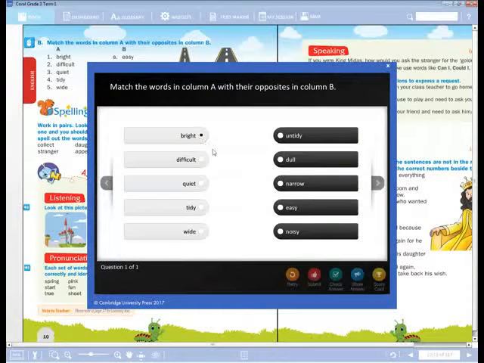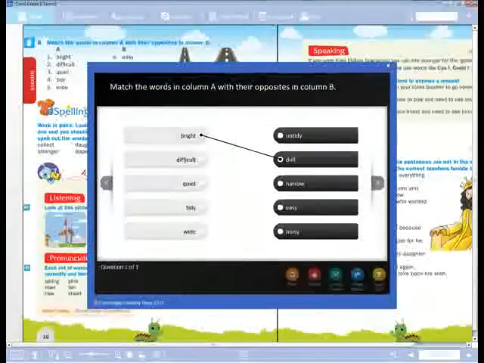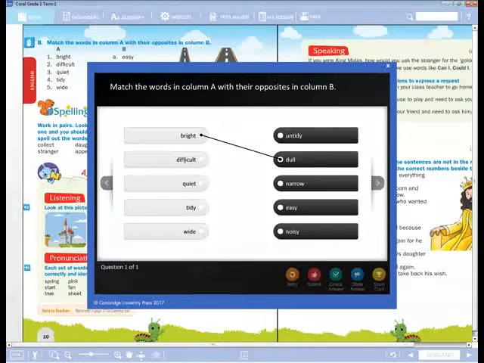Next, difficult. What is the opposite word? Easy.